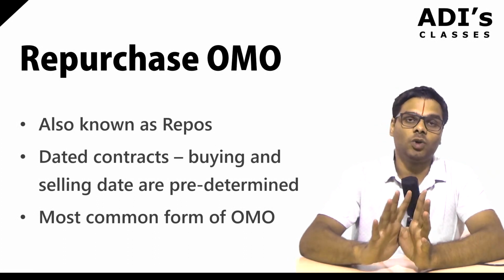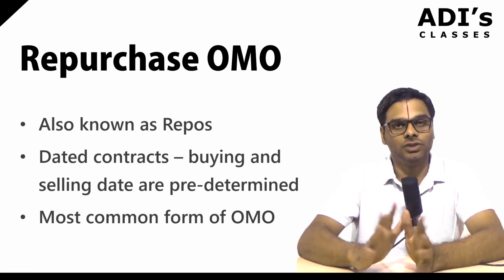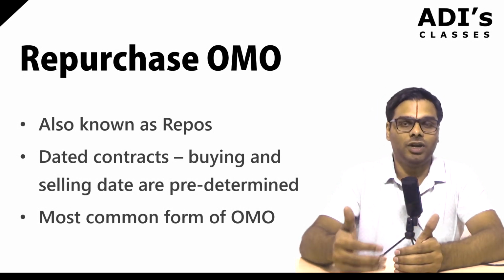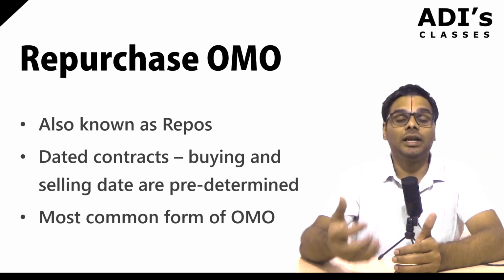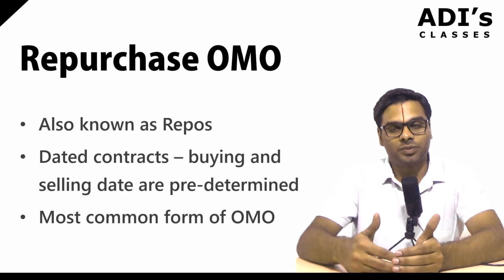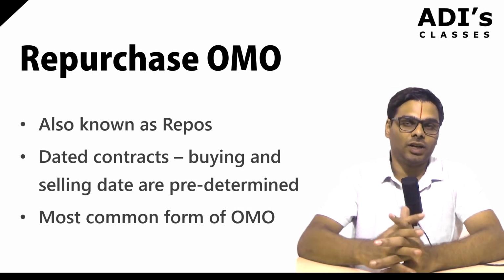We are still discussing open market operations only. Don't get confused. In open market operations, we said that the RBI can either buy or sell a bond to infuse liquidity or to remove liquidity from a system, and it has two main tools to do that: outright open market operations and repurchase open market operations.